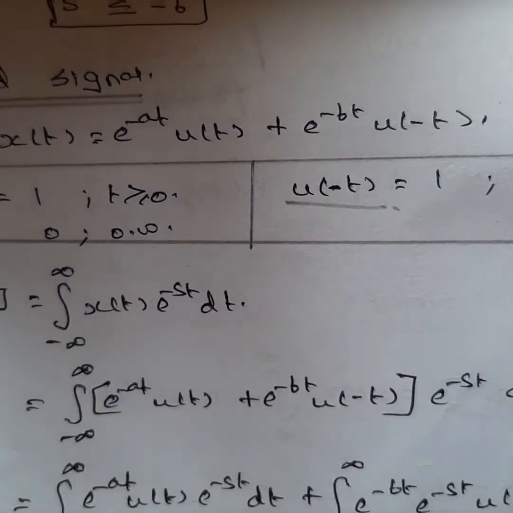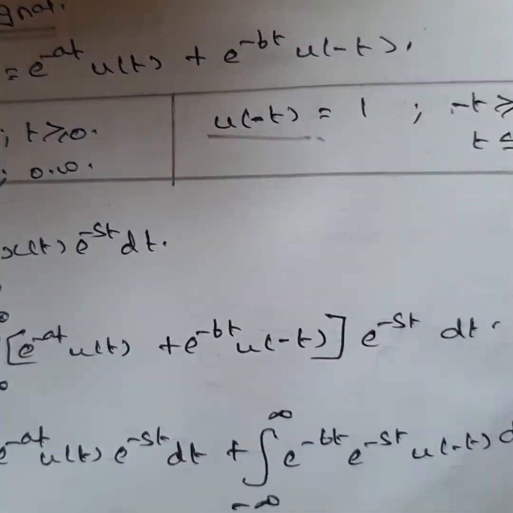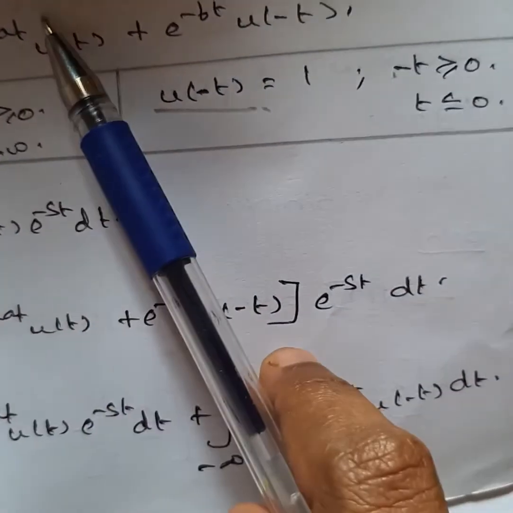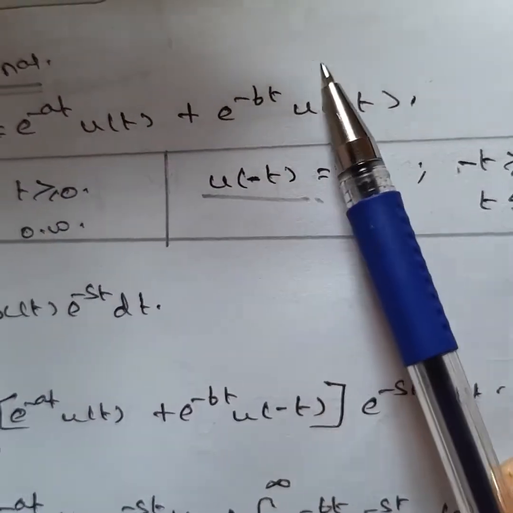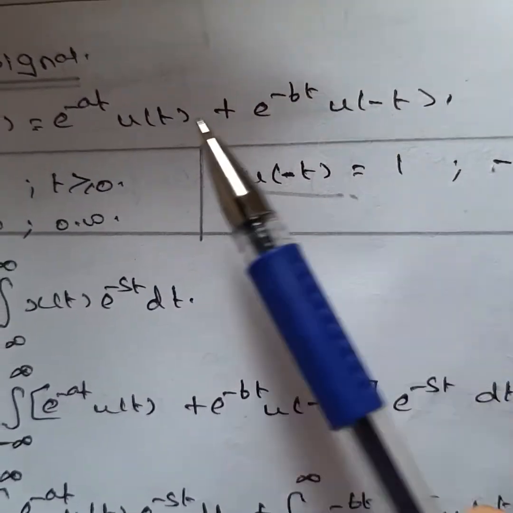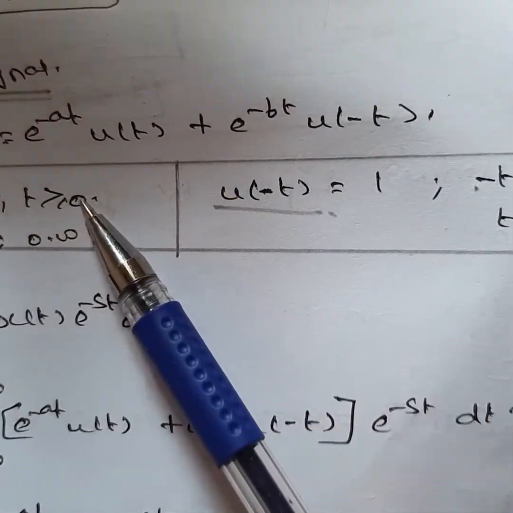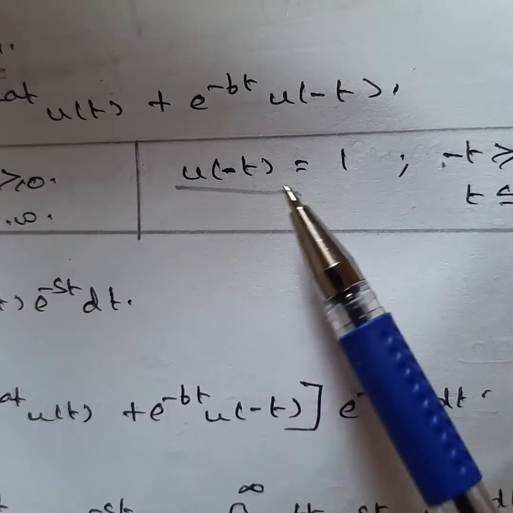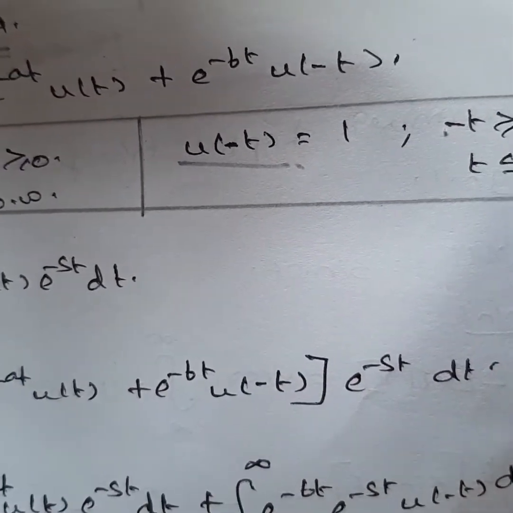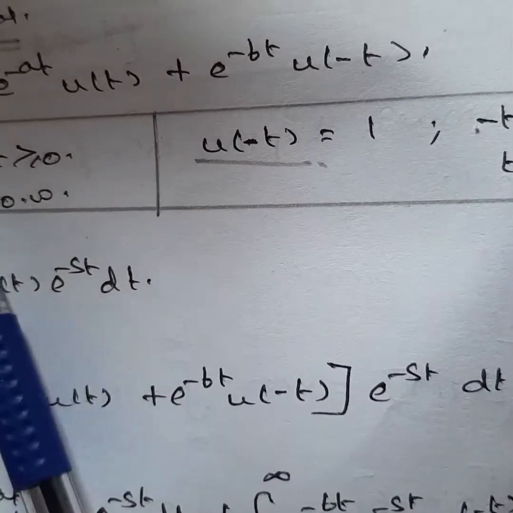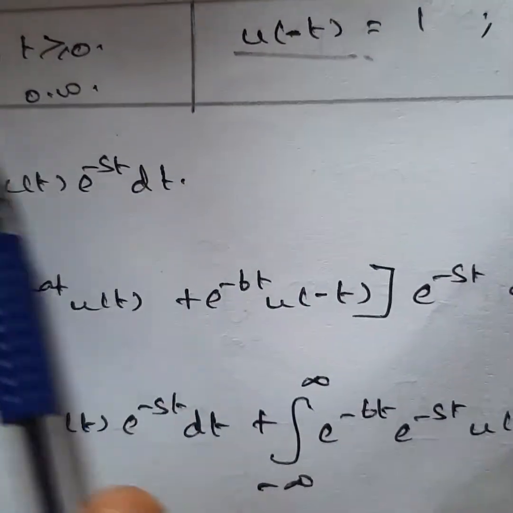Next we will see the two-sided signal. For the two-sided signal we take e power minus at u of t plus e power minus bt u of minus t. Already we have seen that u of t is equal to 1 for t greater than or equal to 0, and u of minus t is equal to 1 when t is less than or equal to 0. So these two conditions are in the same problem. First write the formula.